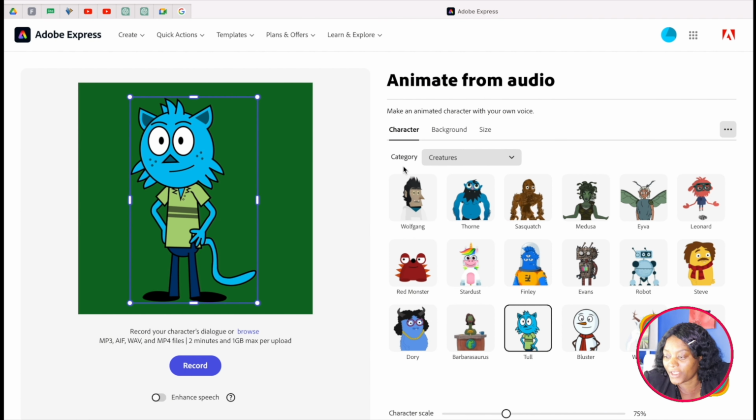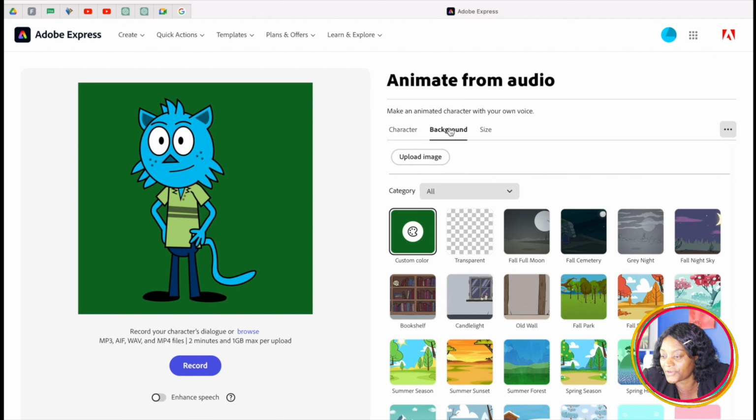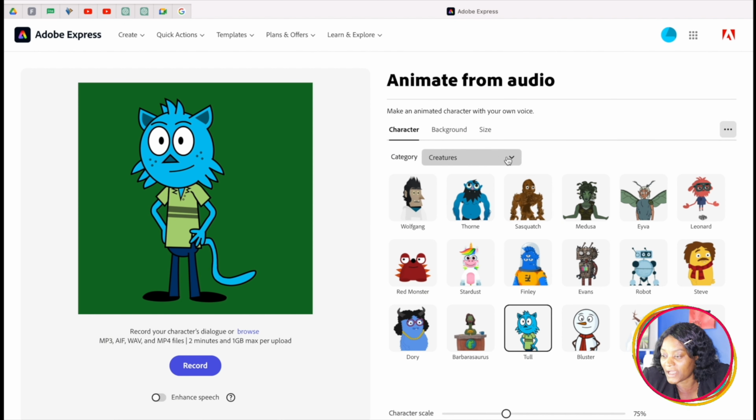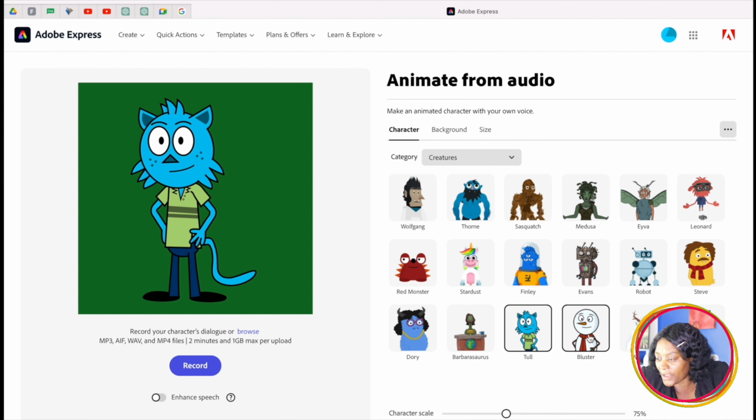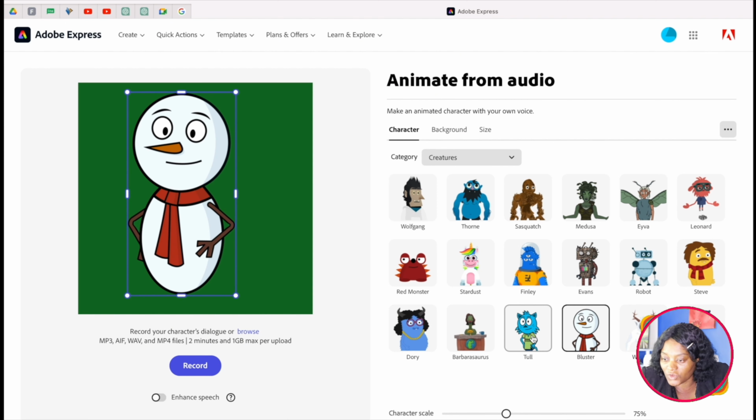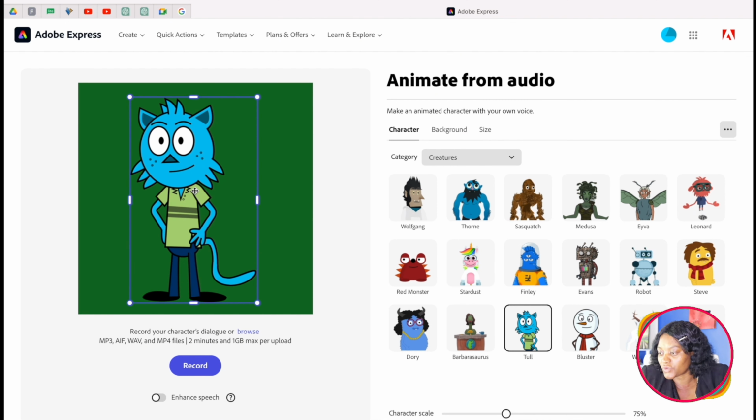So when you come here, it's going to bring up all these different characters. So these are different characters. You can come here and change their categories, and you can choose any of these characters. This one looks good. I think I'm going to go with this one.